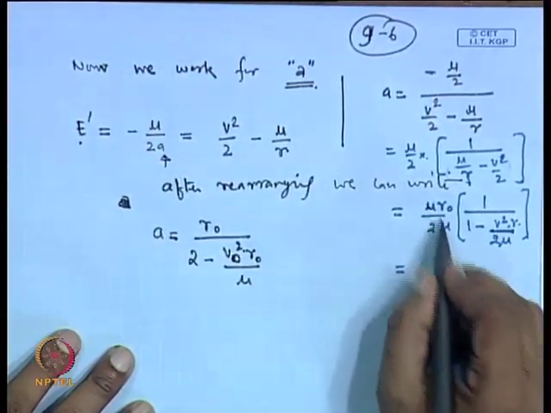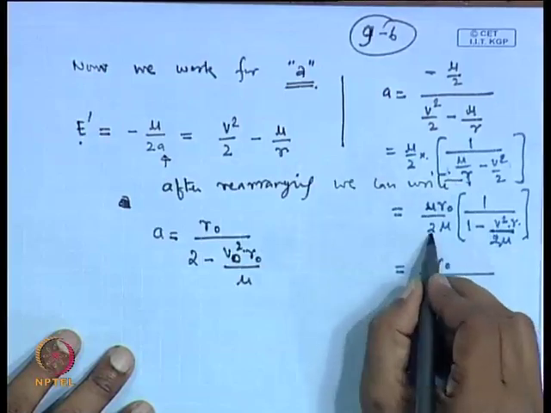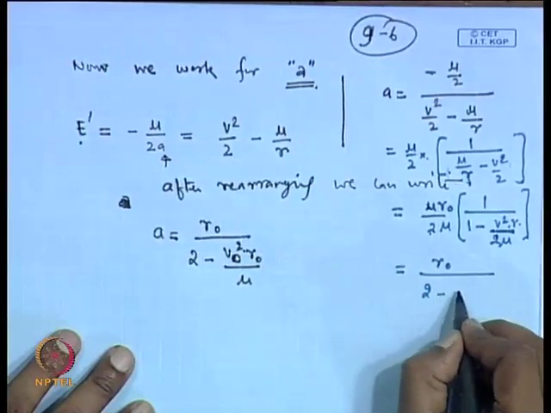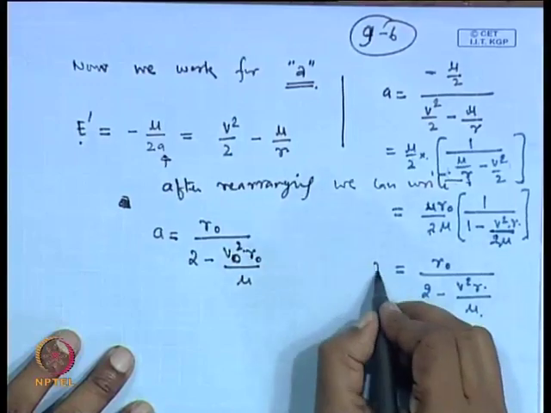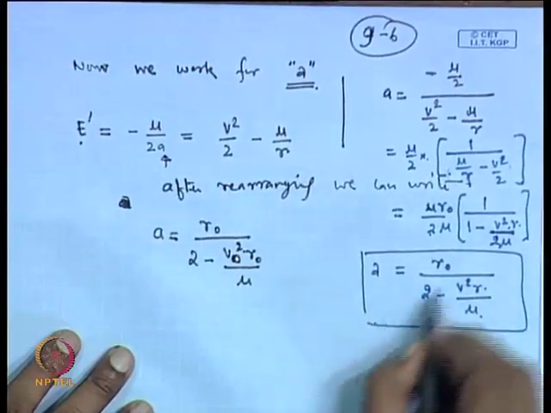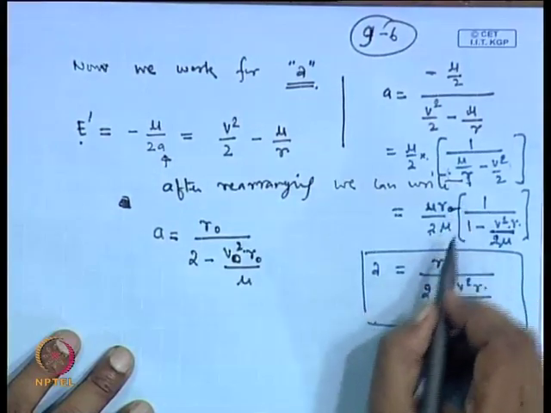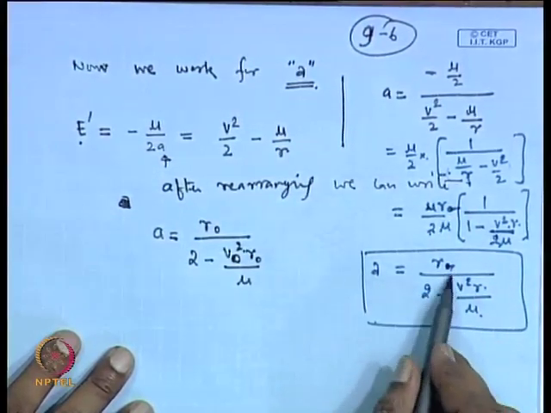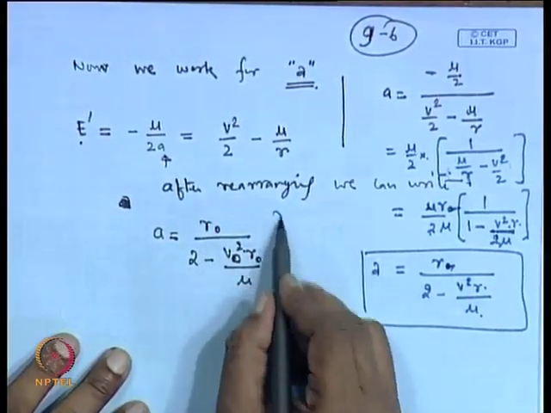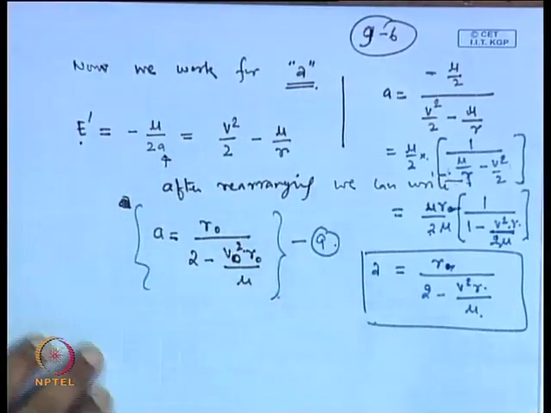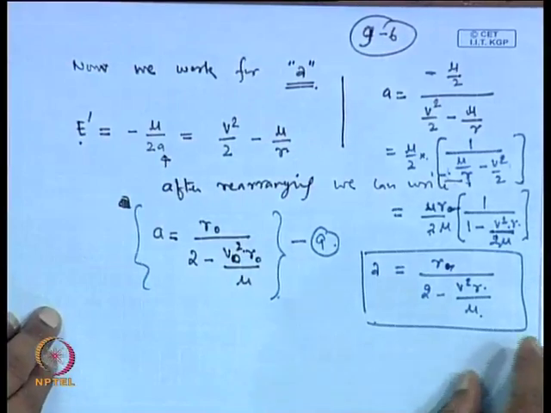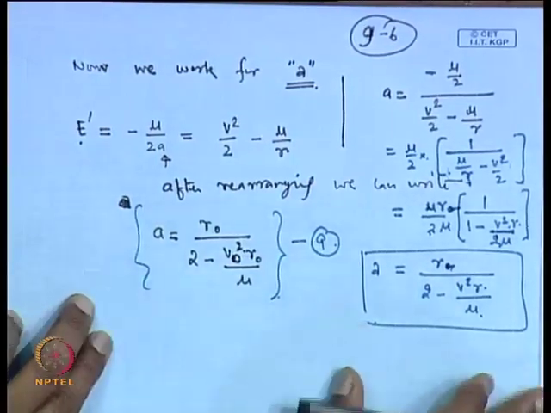So, this mu cancels out, and what we get here is R 0, 2 we can take inside. So, this becomes 2 minus V square by R by mu. This is your A. Now, finally, this R and V need to be replaced by R 0 V 0. So, we get this equation, and this is our equation number 9. So, this is the equation for the semi major axis.